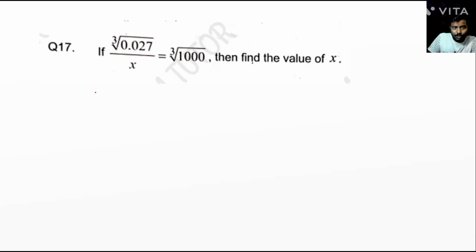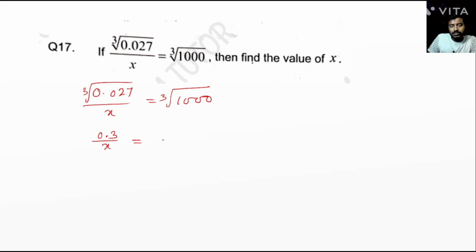To solve this, the cube root of 0.027 divided by x is equal to the cube root of 1000. Now we find the cube root, that is 0.3 divided by x is equal to 10. Now cross multiply, 10 into x is equal to 0.3. So x equals 0.3 divided by 10. So x is equal to 0.03.